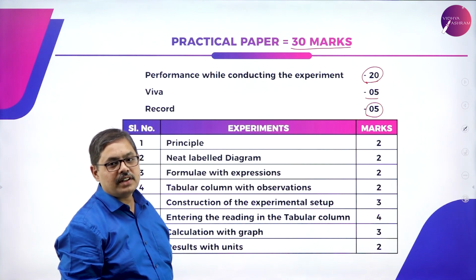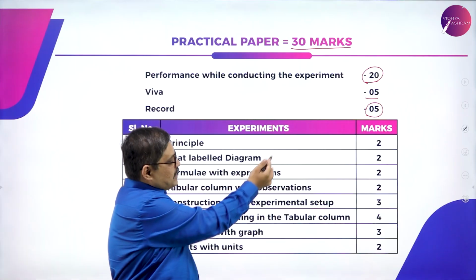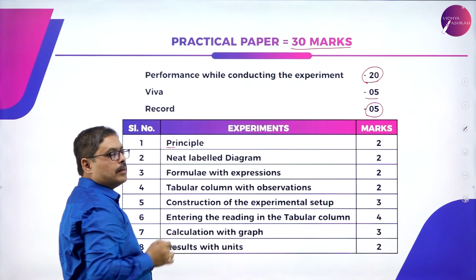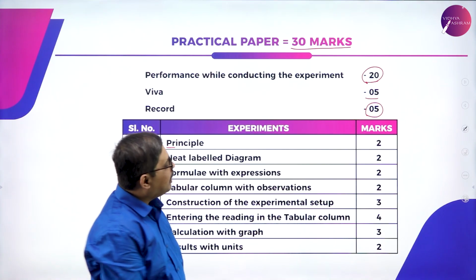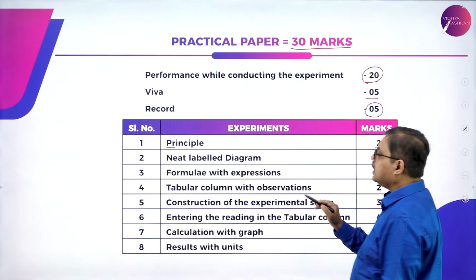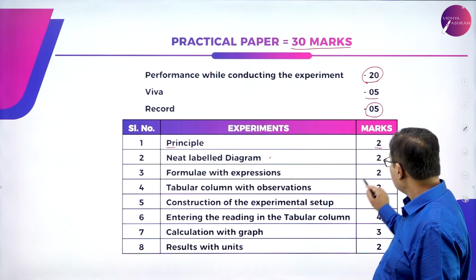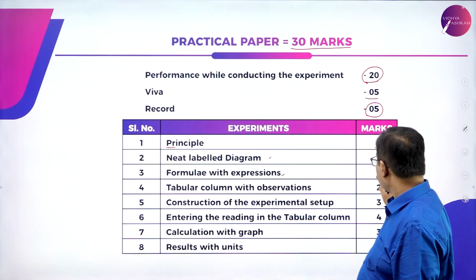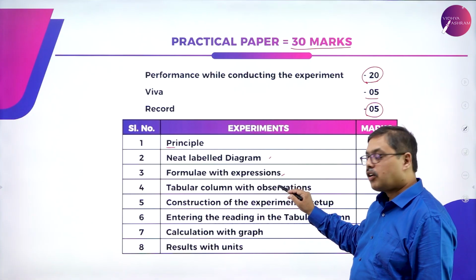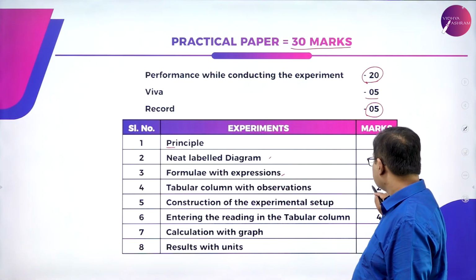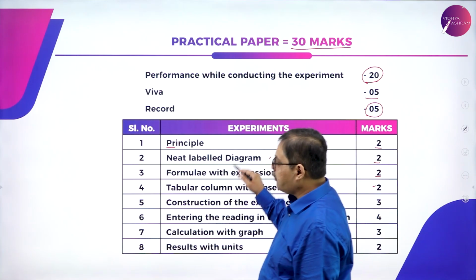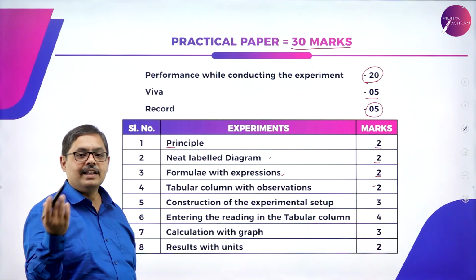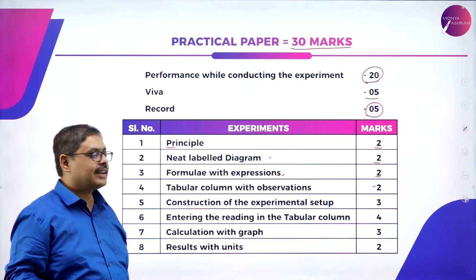Once again, this is an indication based on the particular type of experiment. 1 mark can vary here and there. For writing down the principle behind which you are conducting the experiment, you are awarded 2 marks. For writing down the neat labeled diagram, you are given 2 marks. For writing down the formulae along with the expressions and units, you are given 2 marks. For writing down the tabular column, the empty tabular column with observations, you are given 2 marks. These are the 4 things that you have to write down in your paper answer booklet once you are asked to conduct an experiment. Then you will move on to the experimental setup and conduct the experiment.